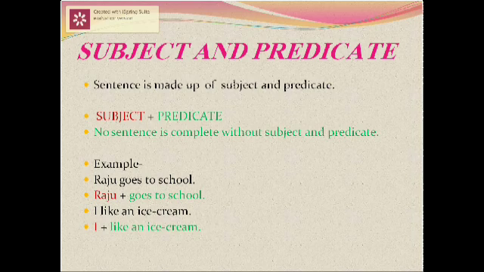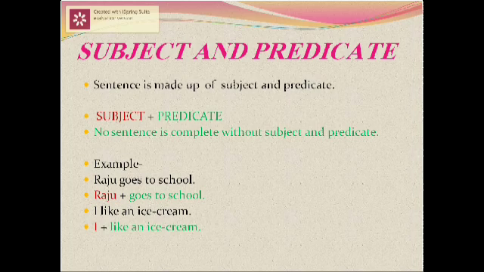We already know that a sentence is made up of subject and predicate. We also know that no sentence is complete without subject and predicate. Let us see examples of some sentences. Raju goes to school. Here Raju is the subject and goes to school is the predicate. Both combine and make a complete sentence.